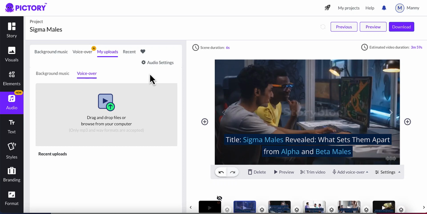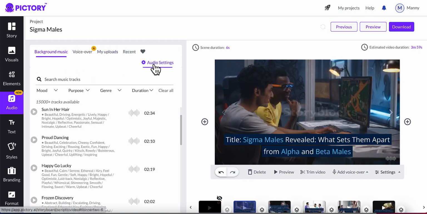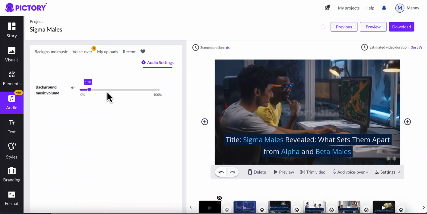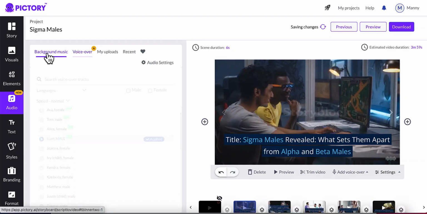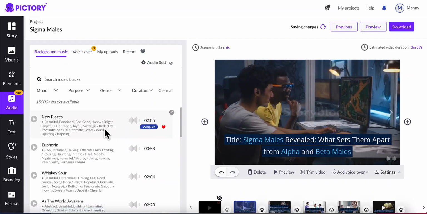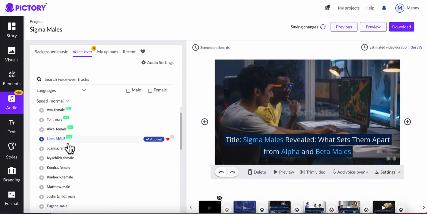There's one thing to actually mention here in the settings. Once you click on background music, in the audio settings, make sure to put the background music at 10 or maximum 15%, so the background music is not too loud that it can distract your audience. So for my video, I have already selected a background music. I'm just going to use the default one. The voiceover, I've also selected Liam, the male one.